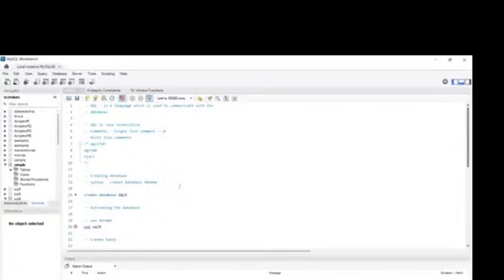To open a file, we need to click on this icon, the first icon here, which is a shortcut, or else go from File to a new query tab. Like this we open the file, and after opening it, we write a query here.